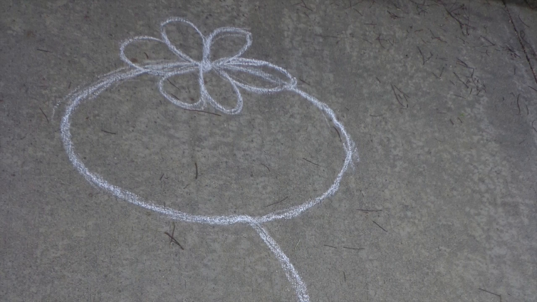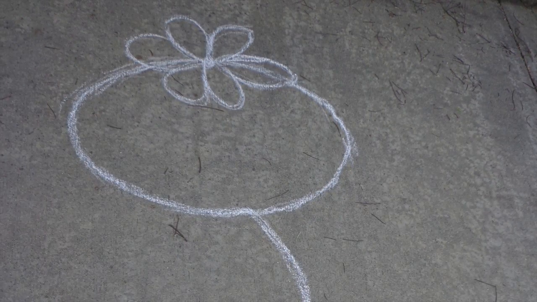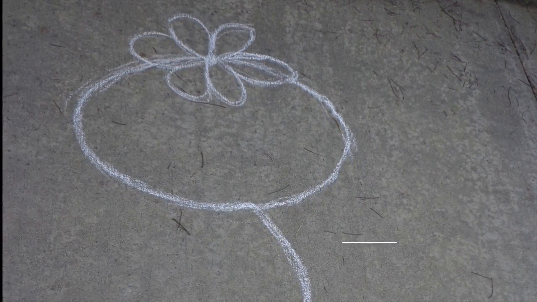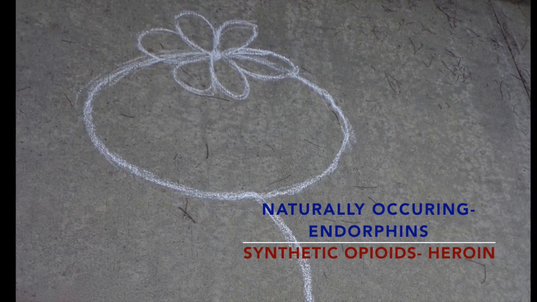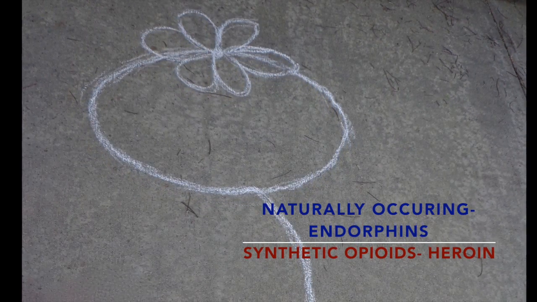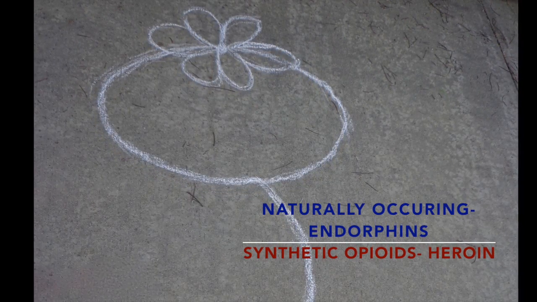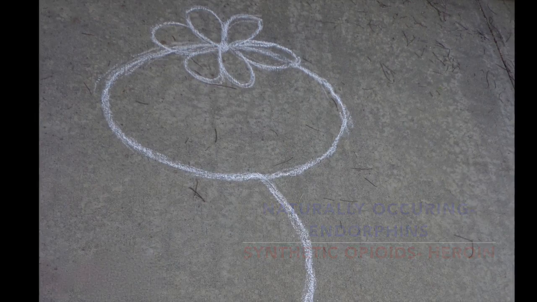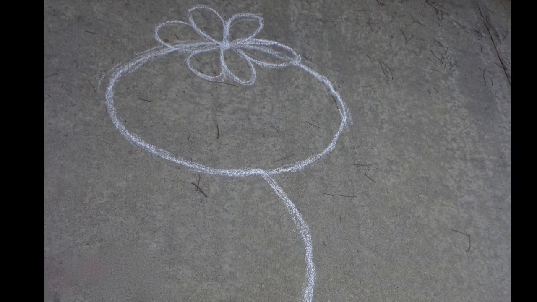Opioids are a type of drug that target this mesolimbic reward pathway. There are two classes of this drug: naturally occurring opioids and synthetic opioids. Endorphins, which are found in the brain, are naturally occurring. Synthetic opioids are derived from the opium plant and mimic endorphins' euphoric effect. Heroin, one of the most potent synthetic opioids, is the focus of our discussion today.